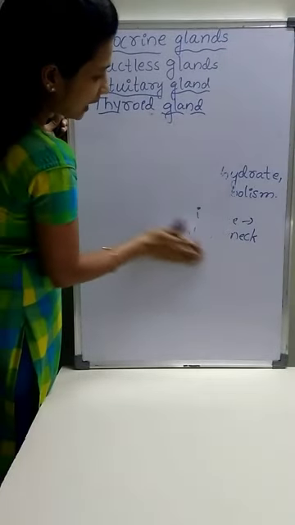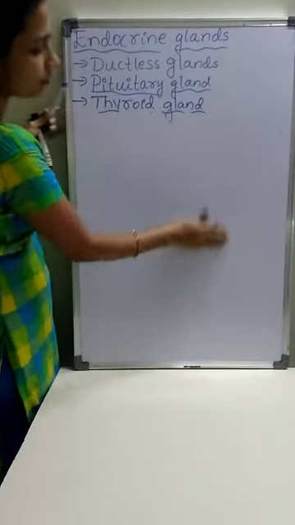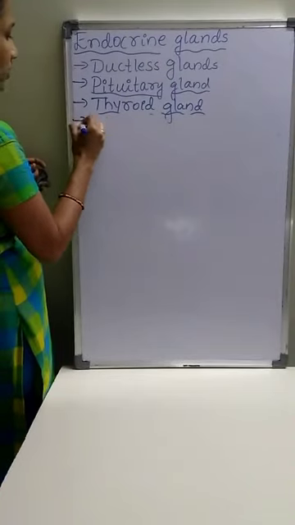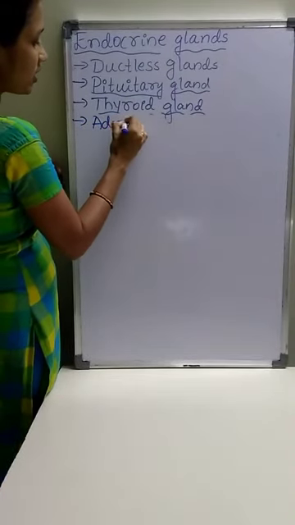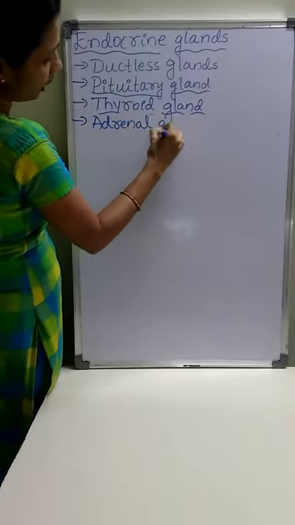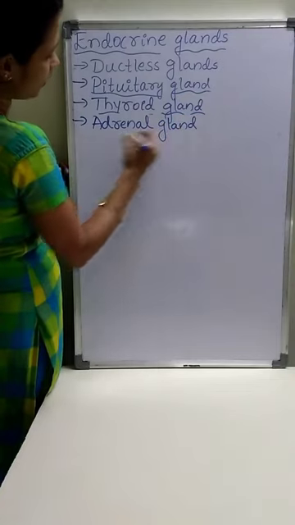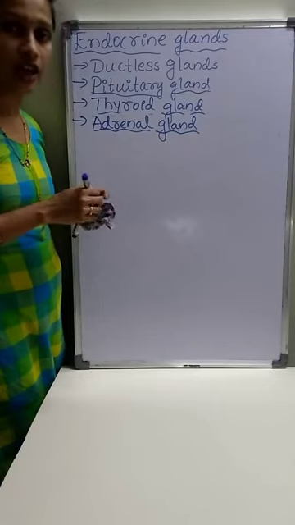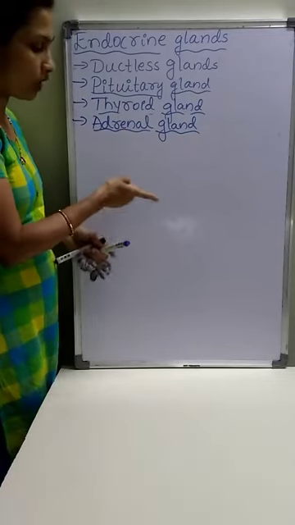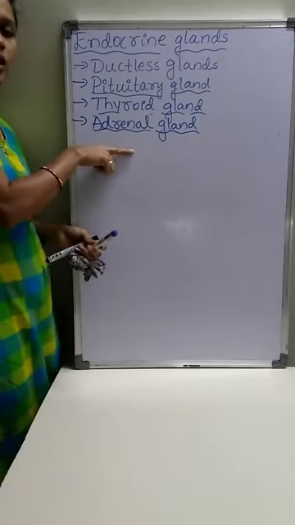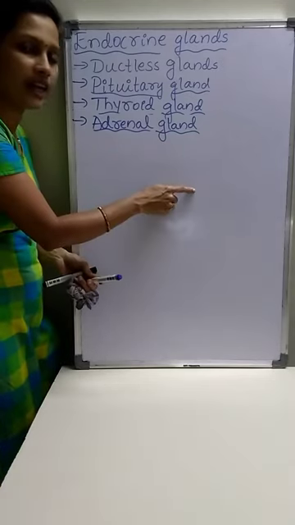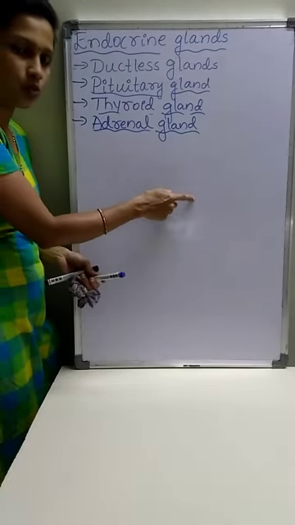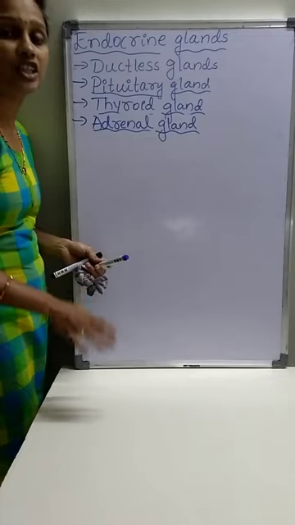Next one is the adrenal gland, an endocrine gland. Two adrenal glands are present above the kidneys. One adrenal gland is present above the left kidney, and another above the right kidney.